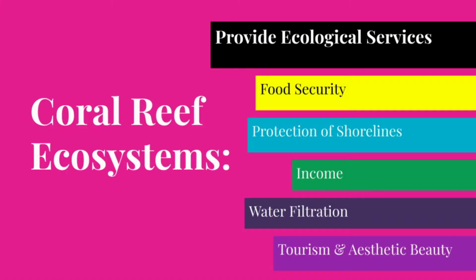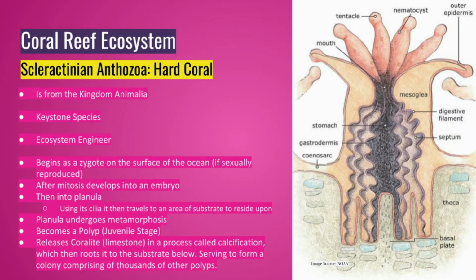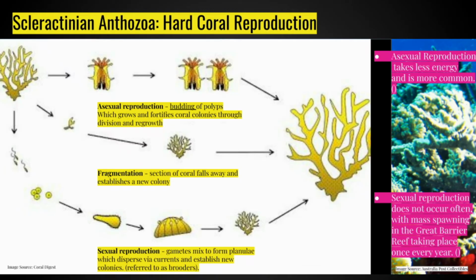This ecosystem is extremely important, as it provides a multitude of ecological services, in addition to containing 30% of all marine biodiversity. One key species is that of Scleractinian anthozoa, or hard coral, which is an animal, keystone species, ecosystem engineer, and reproduces both asexually and sexually, although the latter does not occur often.